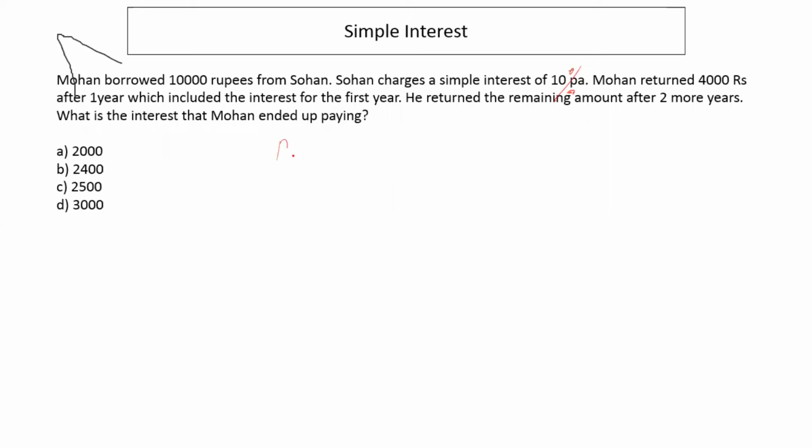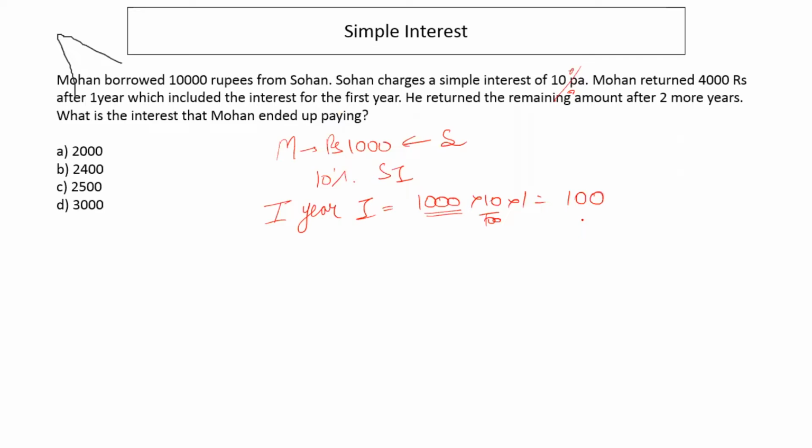So Mohan has taken 10,000 rupees from Sohan. And now Sohan charges 10% simple interest on this, right? For the first year, the interest would be 10% of 10,000, which is 1,000 rupees.